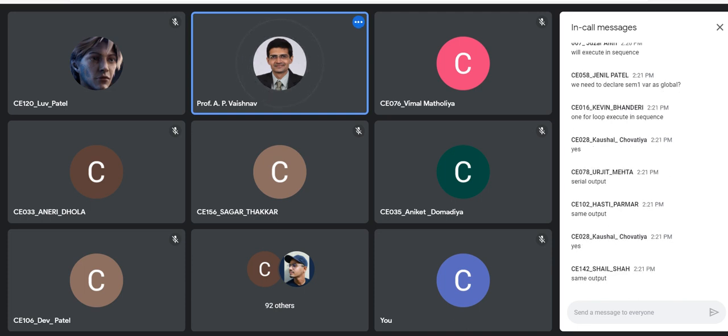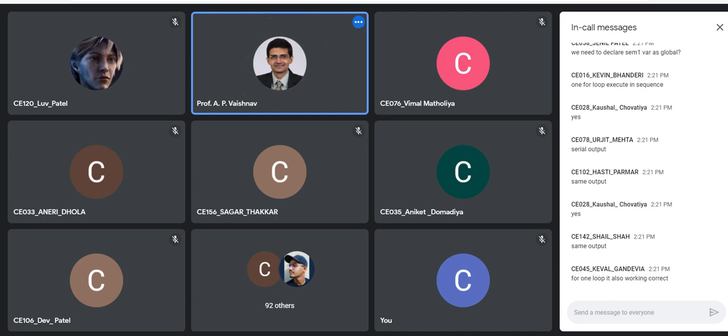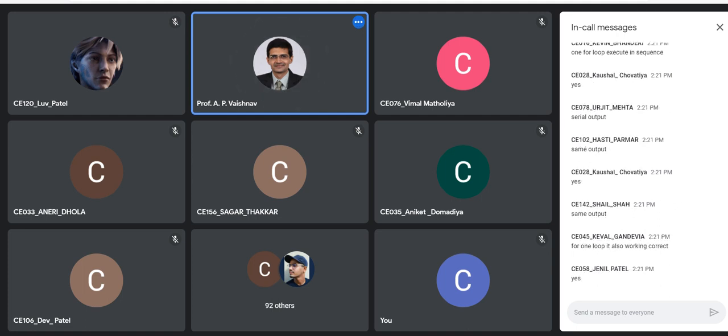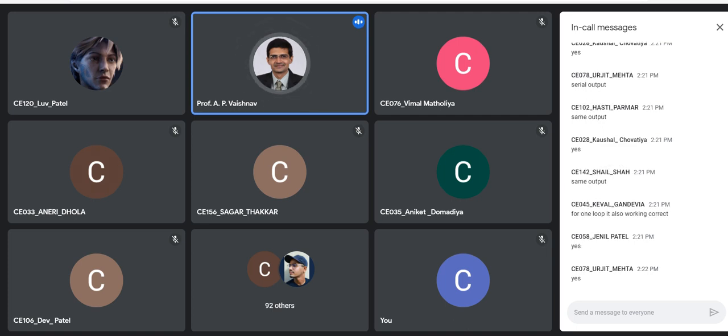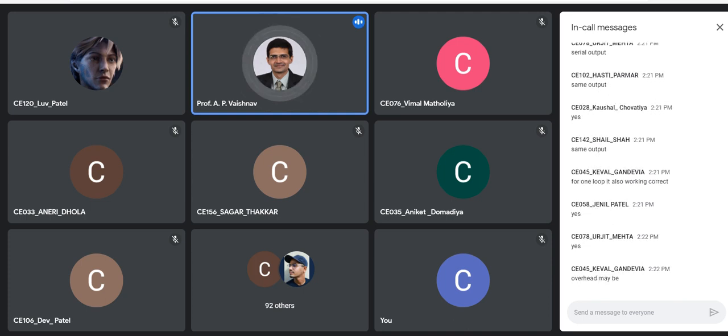Yeah. Okay. So serial output, same output. Yes, that's a correct observation. For one loop also, it will work correct. So actually, if you go with a single for loop, right, without semaphore, then also it will be fine. Think about that case now. Remove semaphores from your code and then go with a single for loop. Are you getting the point?